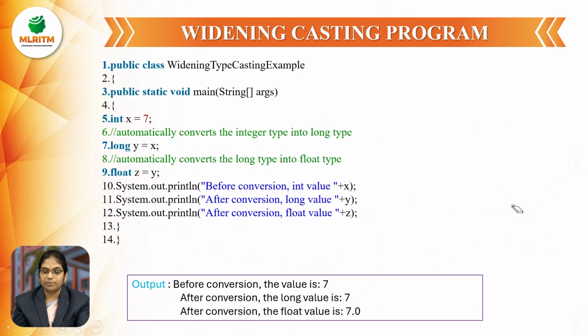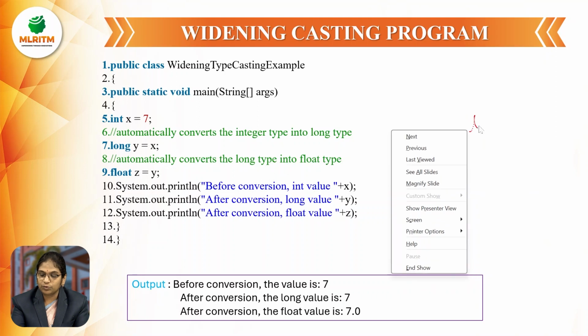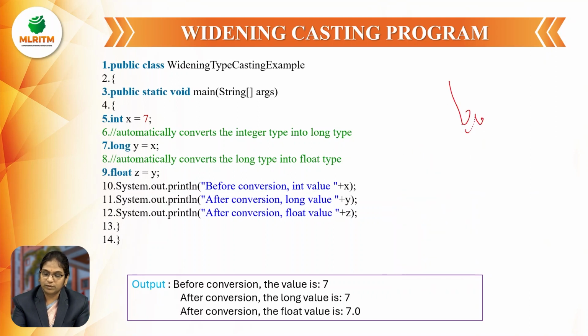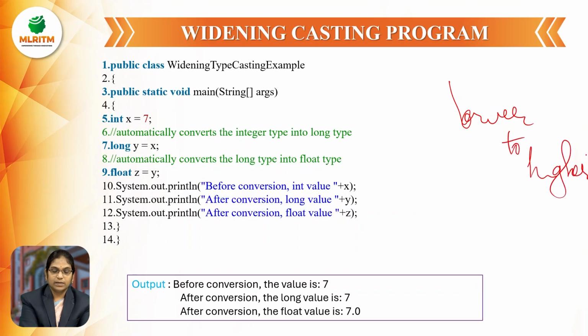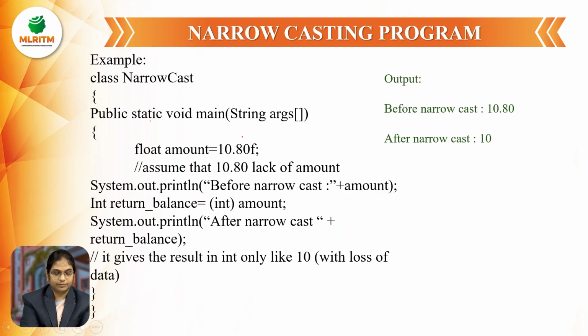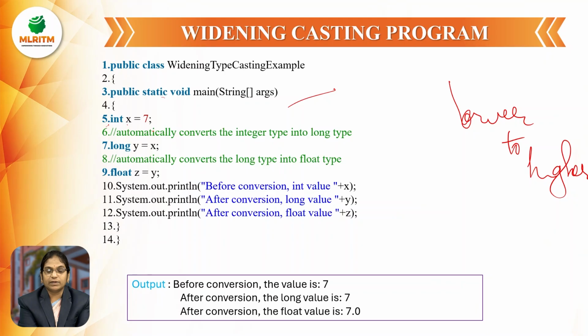And let us see one example related to the widening cast. So in widening, lower to higher data type. So public class WideningTypecastingExample, public static void main, and here int x equal to 7, and automatically I want to convert the integer type to the float, means from lower data type to the higher data type.